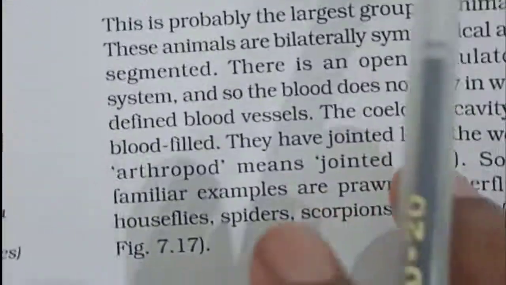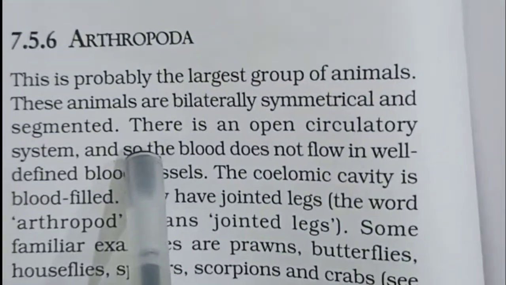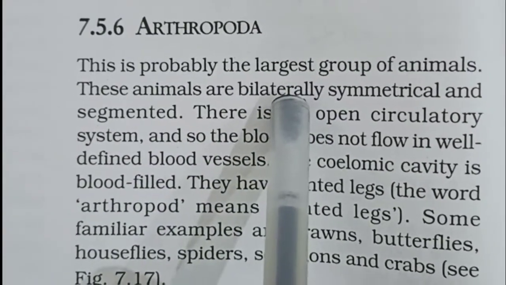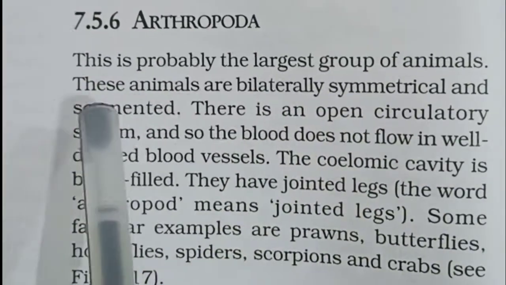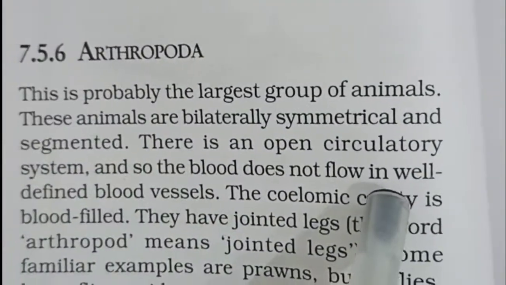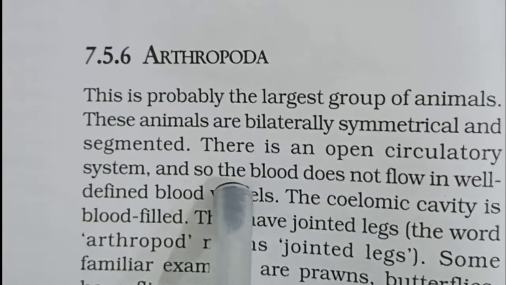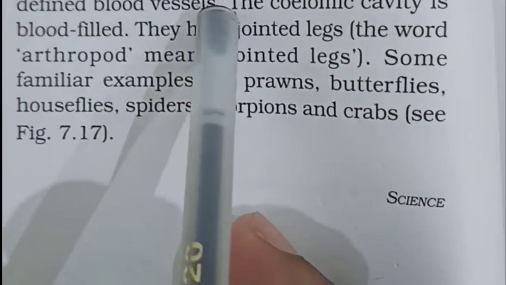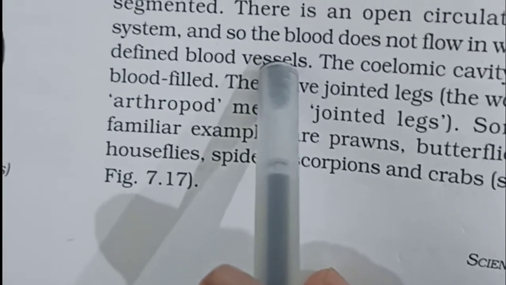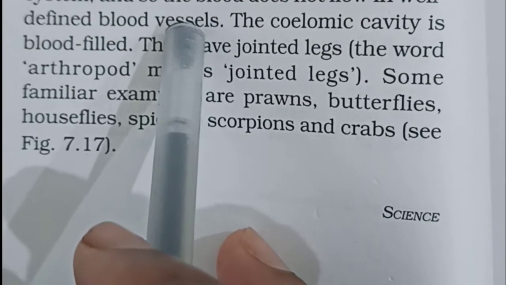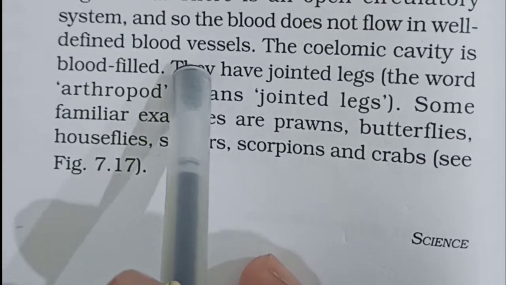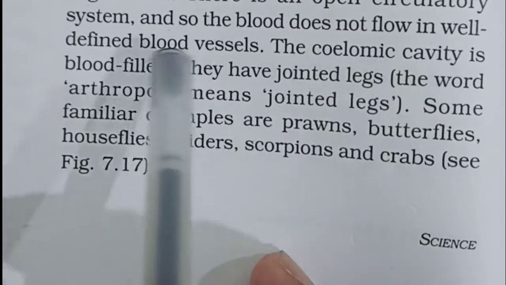This is actually the largest group of animals, and these animals are also bilaterally symmetrical and segmented. There is an open circulatory system, so the blood does not flow in well-defined blood vessels, and the coelomic cavity is blood filled.